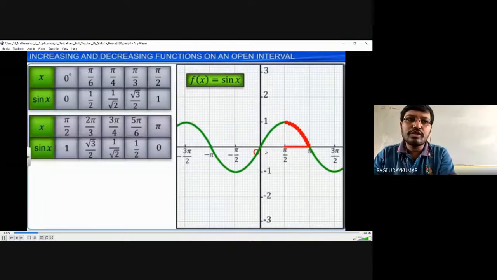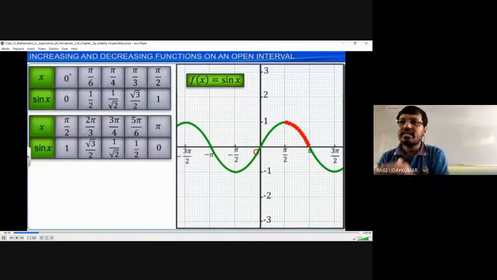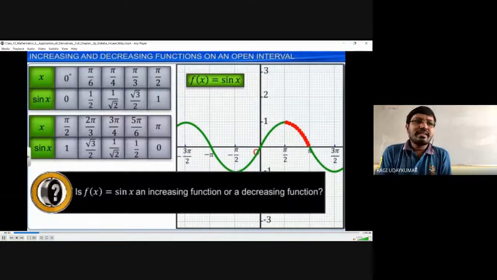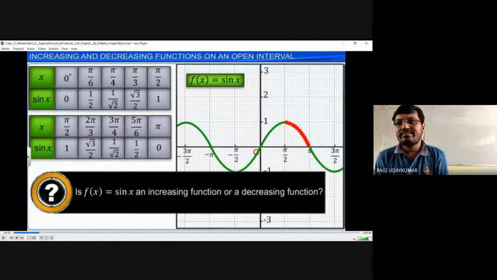Whenever you consider 0 to pi by 2, it is increasing, and pi by 2 to pi, it is decreasing. Somewhere it is increasing, somewhere decreasing. So this function is neither decreasing nor increasing. If the question is whether the function sin x is increasing or decreasing, then it is neither.